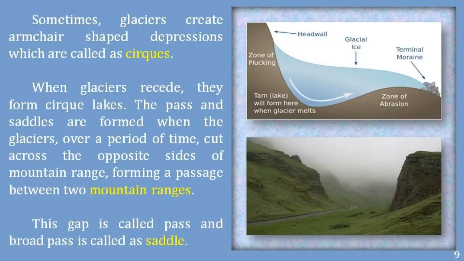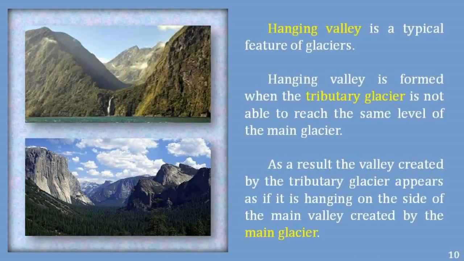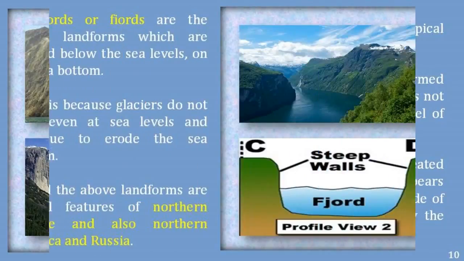The passes and saddles are formed when glaciers over a period of time cut across the opposite sides of a mountain range, forming a passage between two mountain ranges. This gap is called a pass, and a broad pass is called a saddle. A hanging valley is a typical feature of glaciers. A hanging valley is formed when the tributary glacier is not able to reach the same level as the main glacier. As a result, the valley created by the tributary glacier appears as if it is hanging on the side of the main valley created by the main glacier.